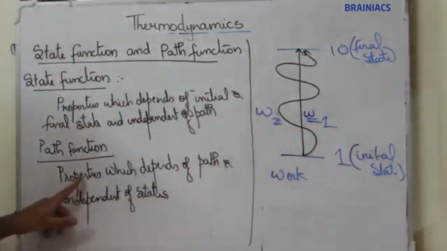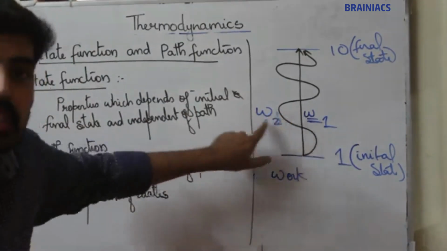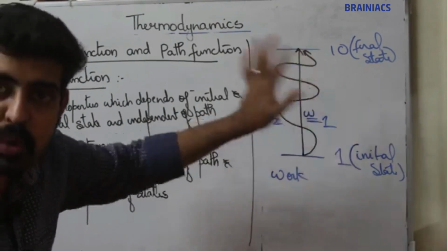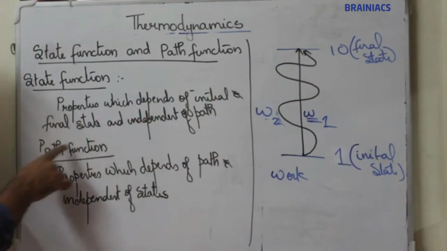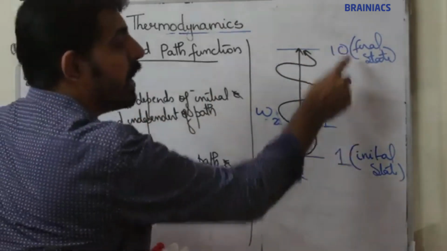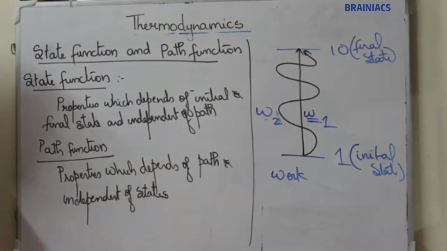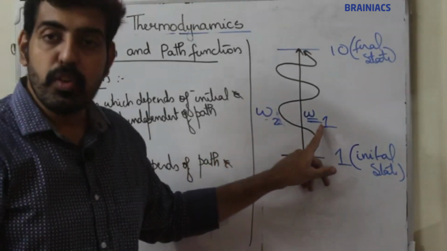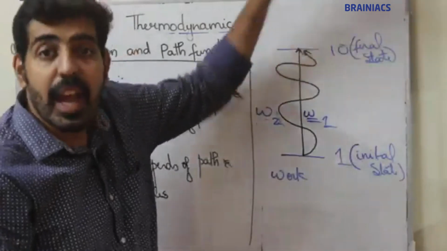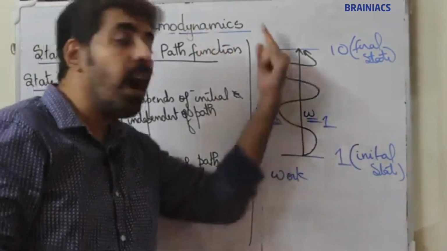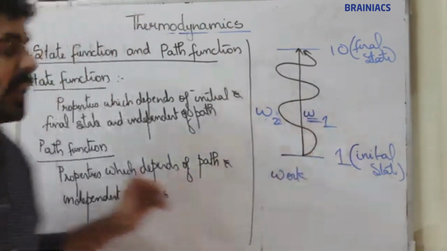So, functions or properties which depend on path are called path functions. They are independent of initial and final state. They will not depend on initial and final state. Work purely depends on the path followed. With path, work changes. So, work is considered as a path function.